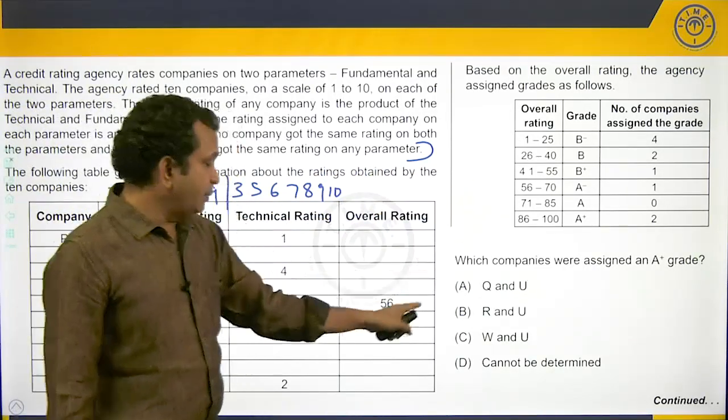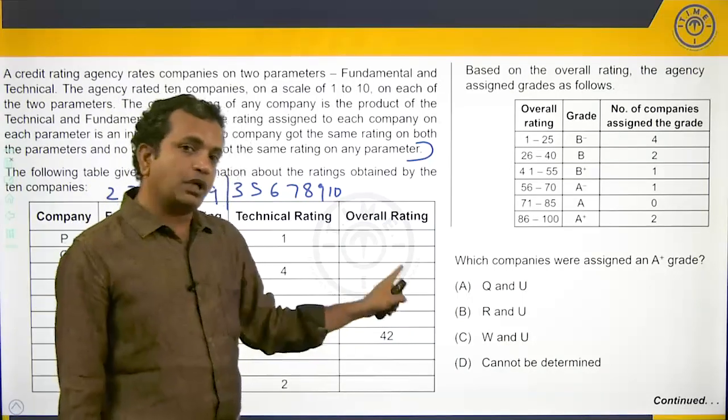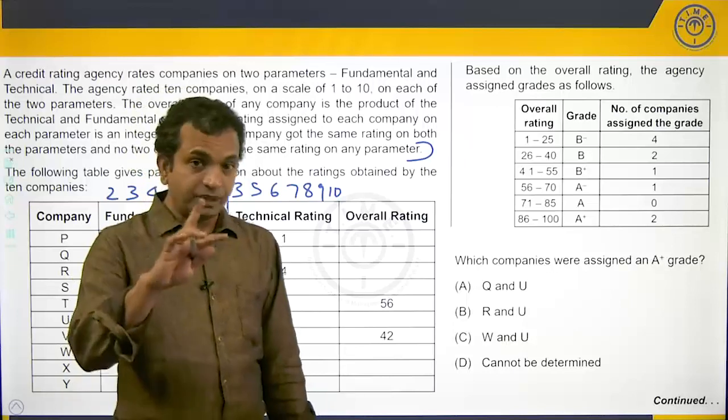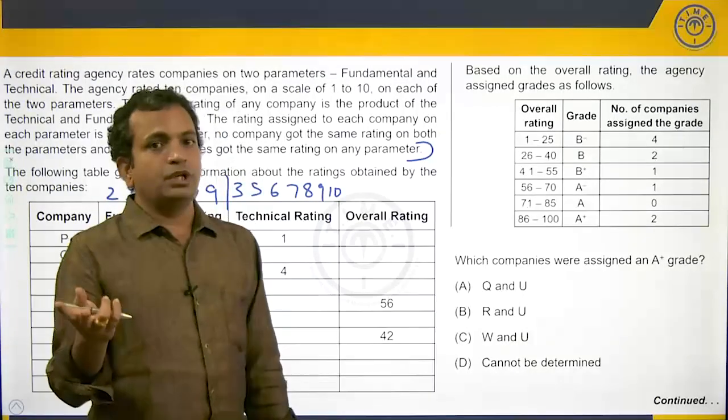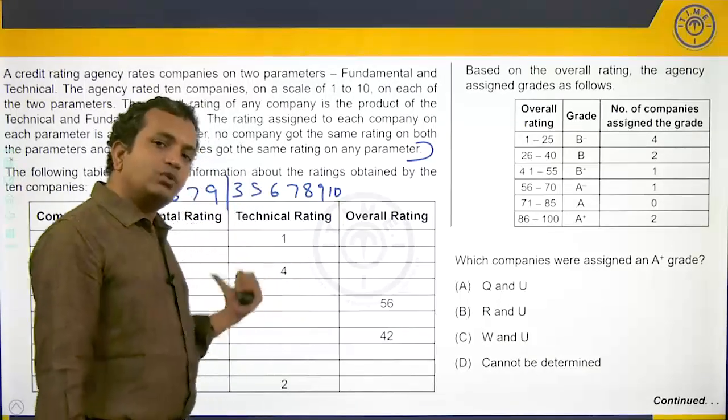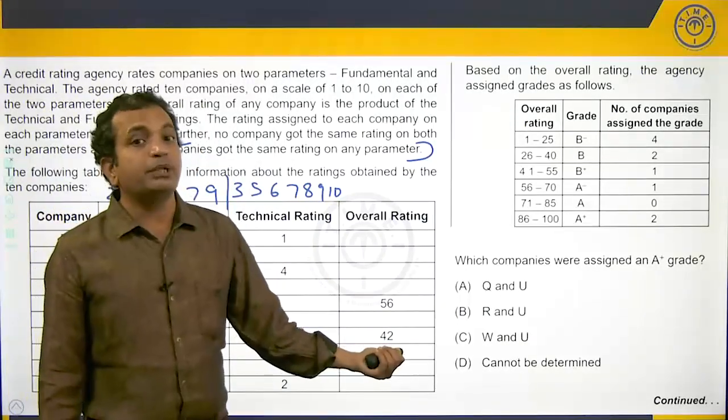Now, if you look at the table, the overall parameters column, 56. How is 56 possible? 56 is possible, but 56 is a product of 2 values. So, let's say 2, I can have 2 as one of the ratings. If I have 2 as one of the ratings, what should the other rating be? It should be 28.